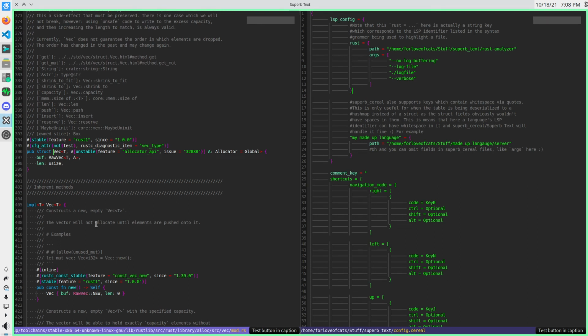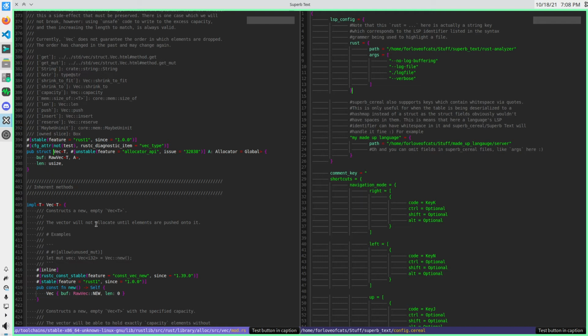This is really fun. I wrote this entire feature in Superb Text itself. I have officially moved into Superb Text as my daily driver code editor for working on Superb Text. I'm working on a few other things which Superb Text is not quite ready for, where using it would be the wrong tool for the job at this moment.